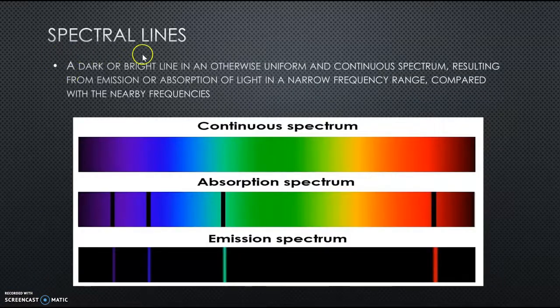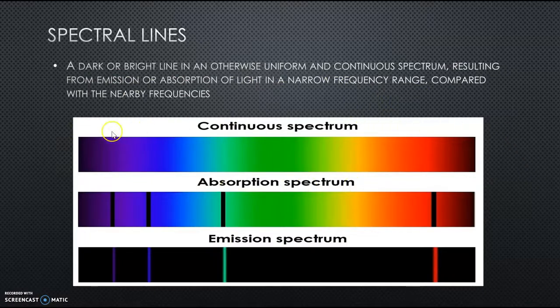So let's review the idea of spectral lines or atomic spectra so that we can see how this serves as evidence for the theory of quantum mechanics. Spectral lines are a dark or bright line in an otherwise uniform and continuous spectrum, resulting from emission or absorption of light in a narrow frequency range compared with the nearby frequencies. So we have a continuous spectrum of light.